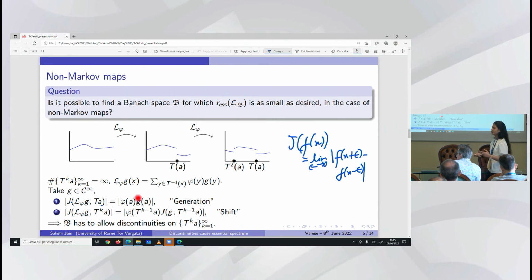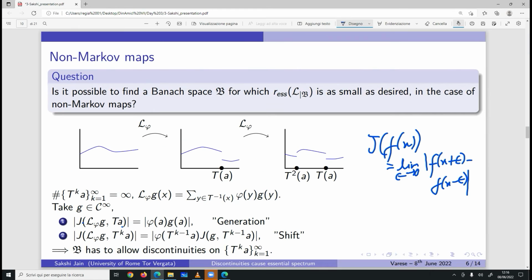Here, the jump of L phi g at T^k A would be given by this height, which is given by the image of phi times the previous jump. So there is a shift in the discontinuities.